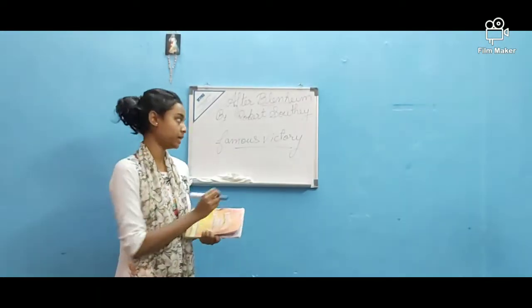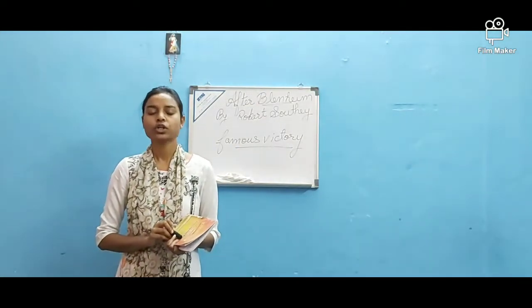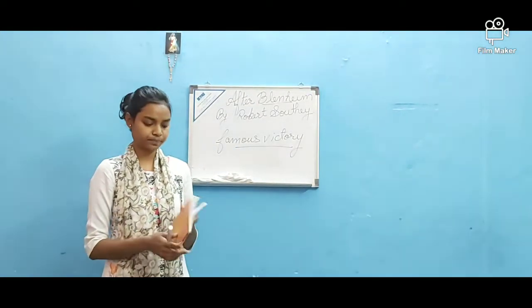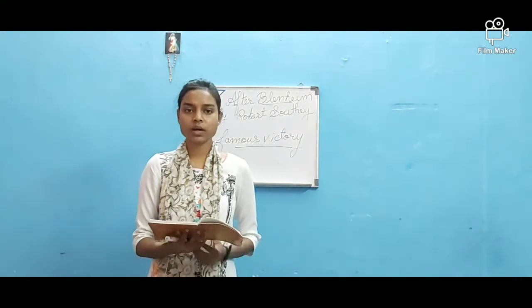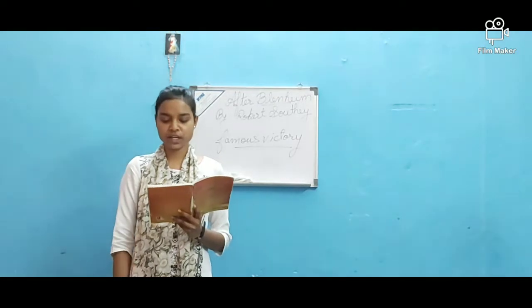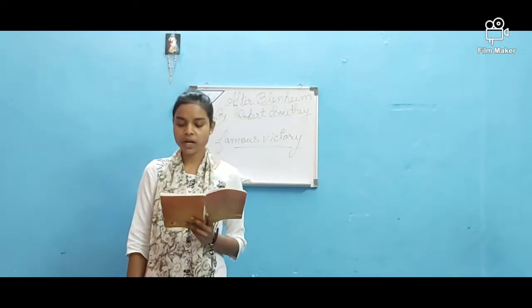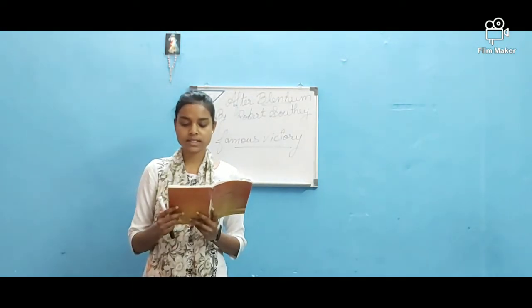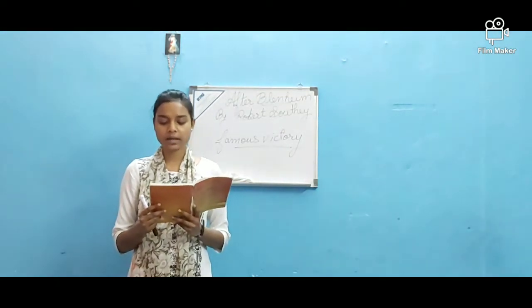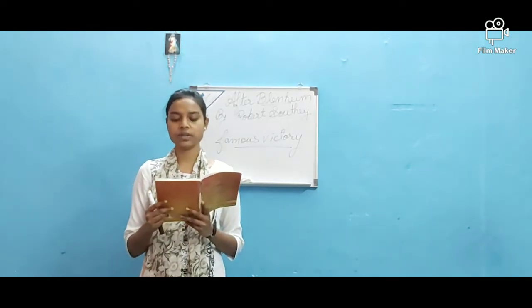Caspar refers to it as a famous victory which comes at the cost of so many lives. So now let us look at the poem. It was a summer evening, old Caspar's work was done, and he before his cottage door was sitting in the sun, and by him sported on the green his little grandchild Wilhelmine.